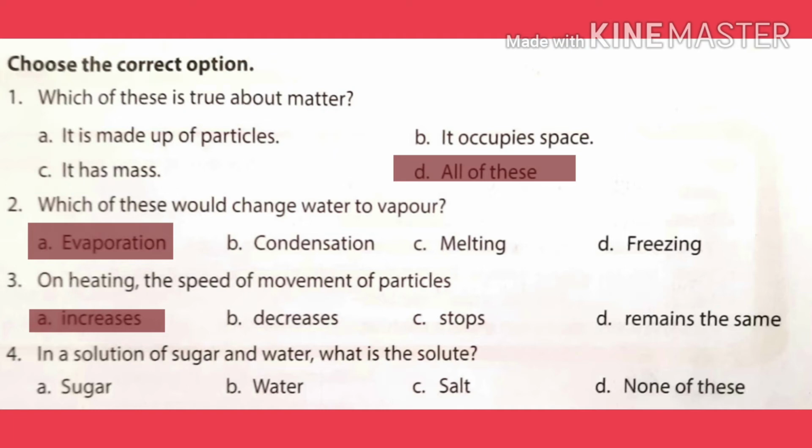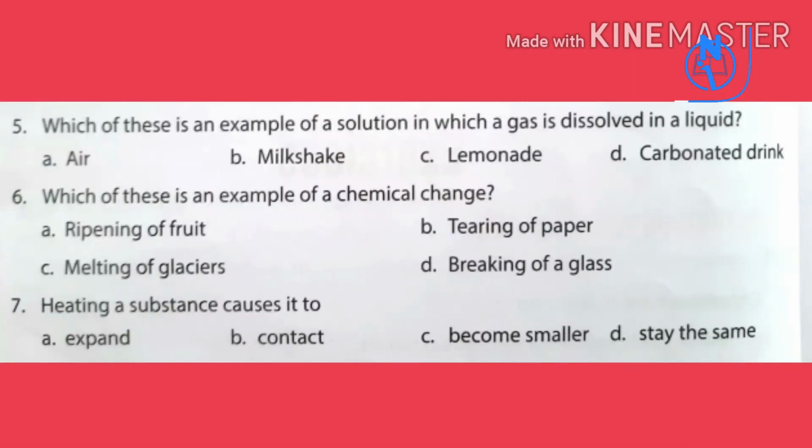Fourth one is in a solution of sugar and water, what is the solute? Here sugar is the solute. Fifth one is which of these is an example of a solution in which gas is dissolved in liquid? Is it air, milkshake, lemonade or carbonated drink? The answer is carbonated drink.